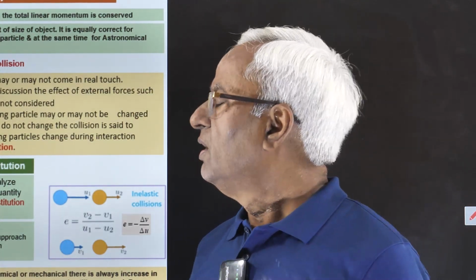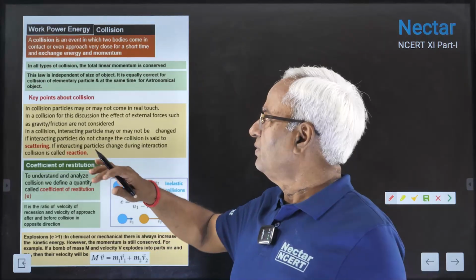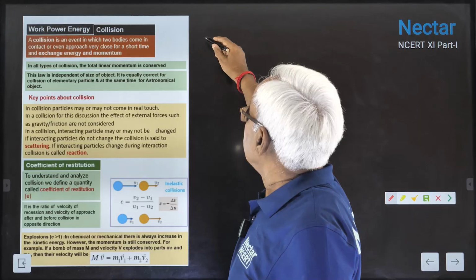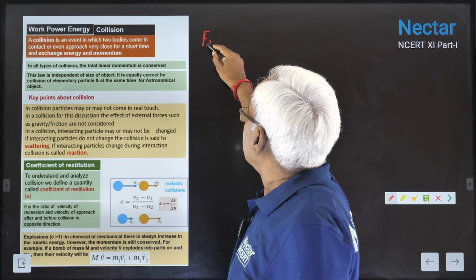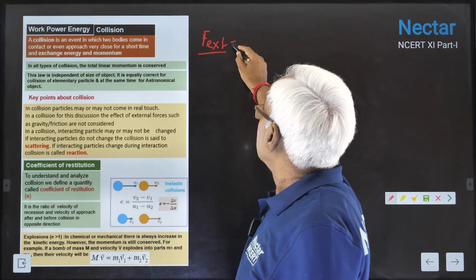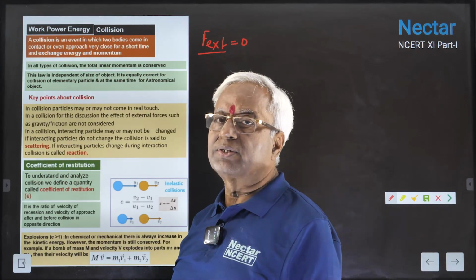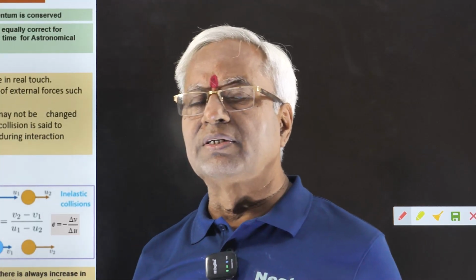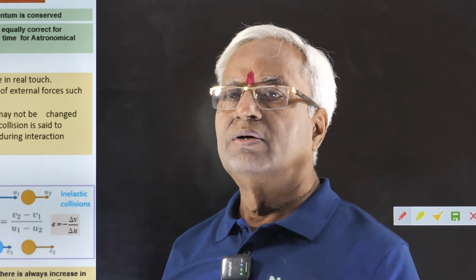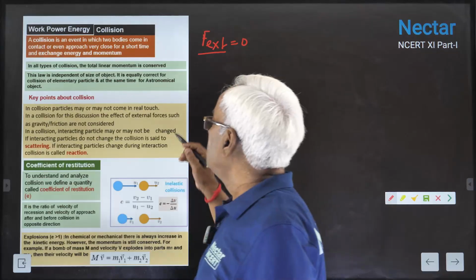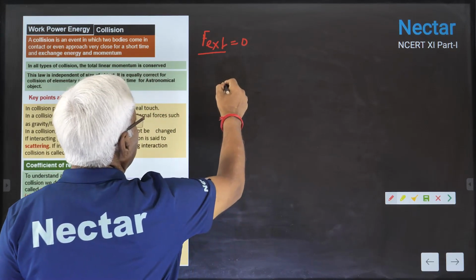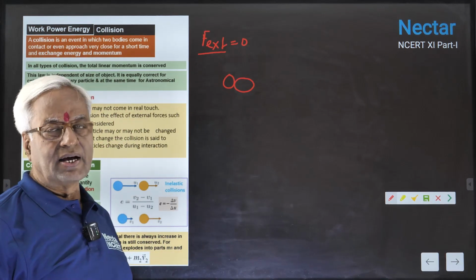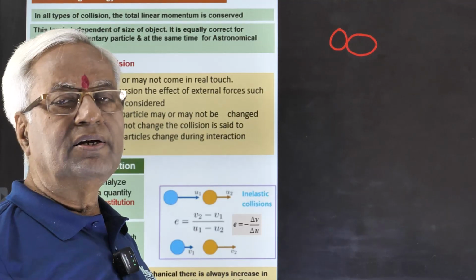In all types of collision, we find there is conservation of momentum. But for the conservation of momentum, one thing is very common and self-imposed: there should be no external force. When we deal with collision, we do not consider external forces like friction, viscous forces, and all that. When two bodies are colliding, momentum will be conserved, no matter what their size is. This law is independent of their size.